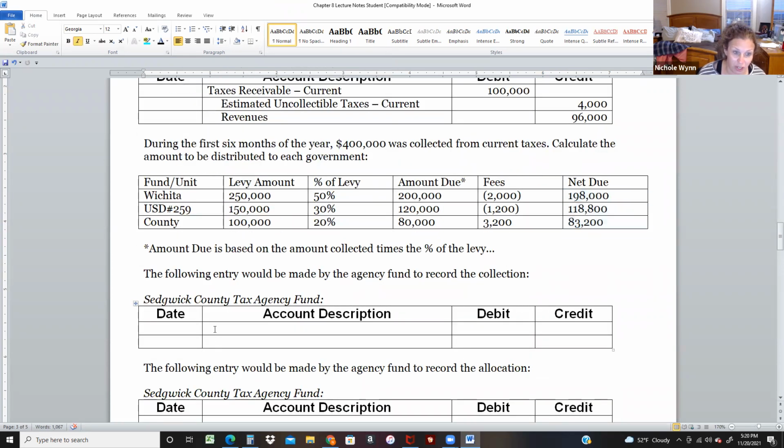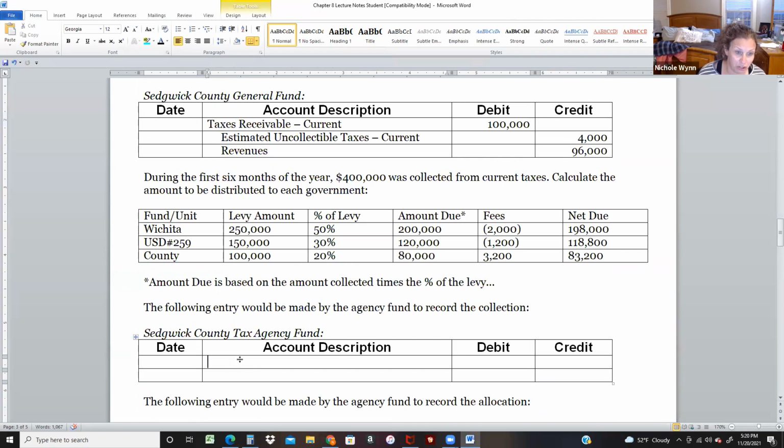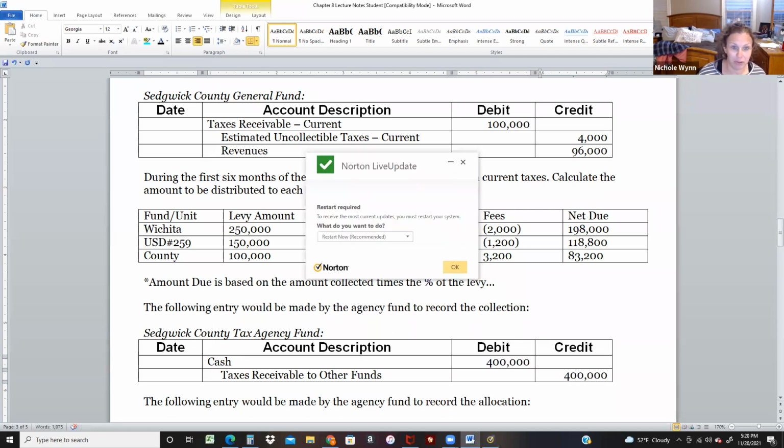So for the agency fund, we were waiting for this to happen. We have taxes receivable and due to other funds. So all we're going to do is receive taxes receivable to other funds, and we're going to receive the cash, 400,000. So we received some cash.